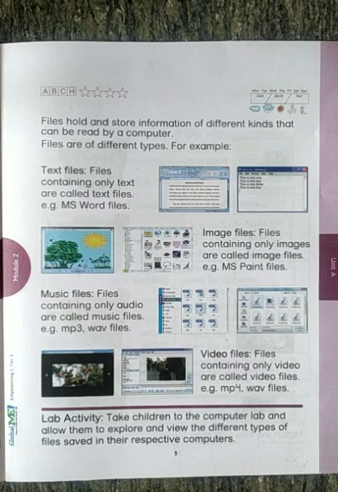Image files contain only images, nothing else. For example, MS Paint, where you draw everything on the computer; that is an MS Paint window. Those are image files.